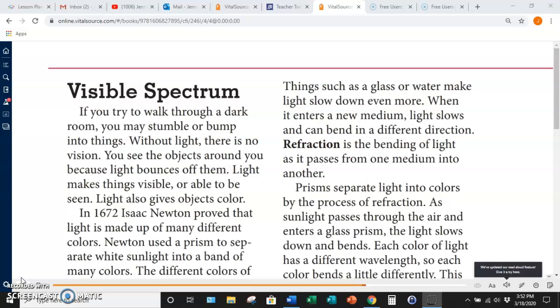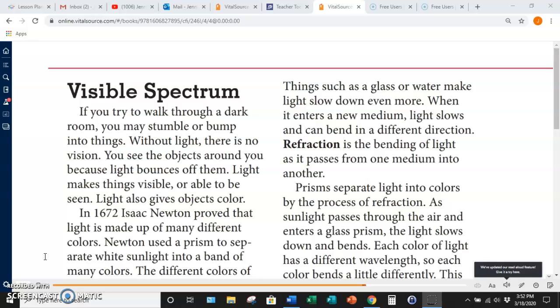But anyway, we're going to be looking at what light does for us. Without light, there is no vision. You can't see anything. Also, light is what gives us color, to see things in color. So we don't just see everything black and white. We see color, all right? So let's start on page 242 at the top where it says visible spectrum.